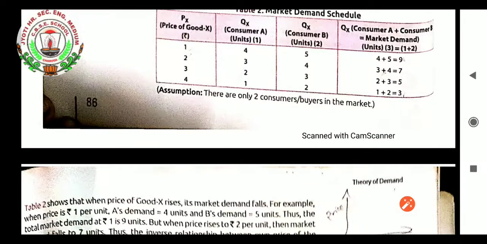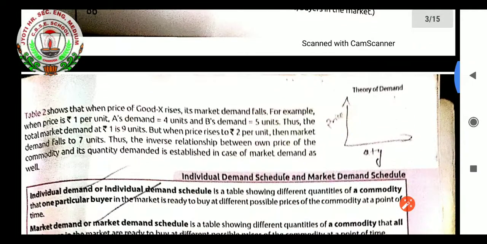Very simple concept, but you have to keep in mind something. When we are taking individually the quantity demanded of a person for a product with the relative price, it is known as individual. When together we are taking the consumers' demand with the same price, it is known as market demand. Table 2 shows that when the price of good X rises, its market demand falls. For example, when the price is ₹1 per unit, A's demand equals 4 units and B's demand equals 5 units. Thus the total market demand at ₹1 is 9 units, but when the price rises to ₹2 per unit, the market demand falls to 7 units.